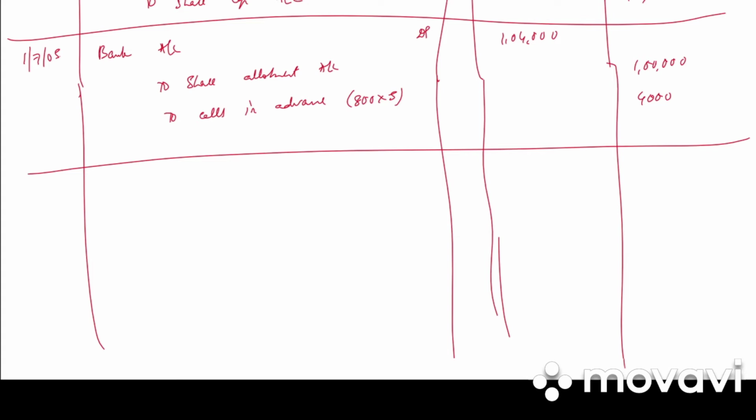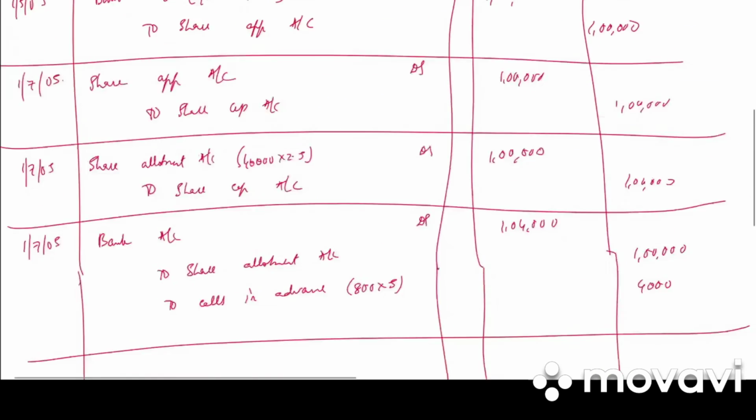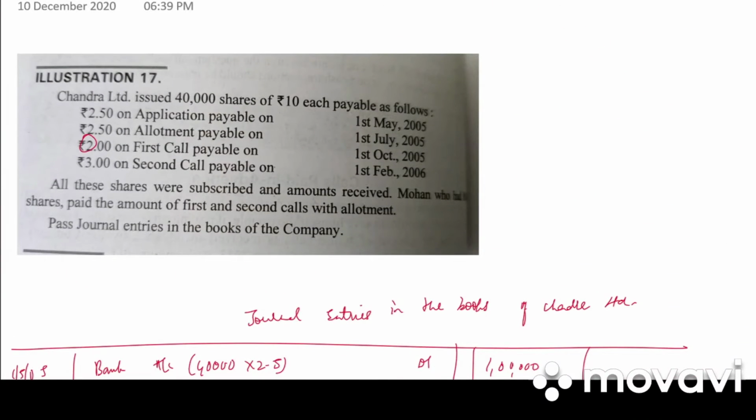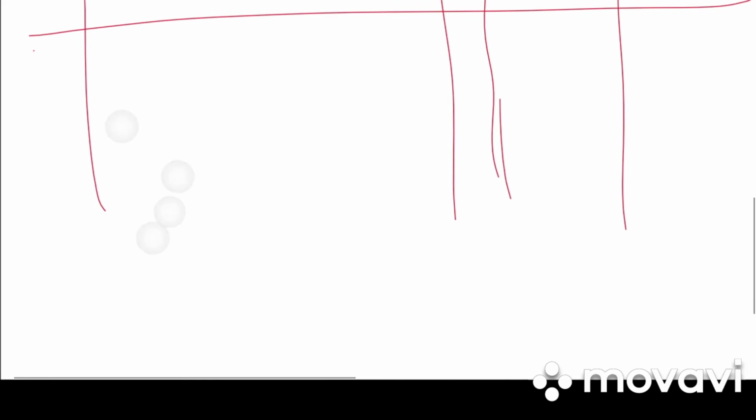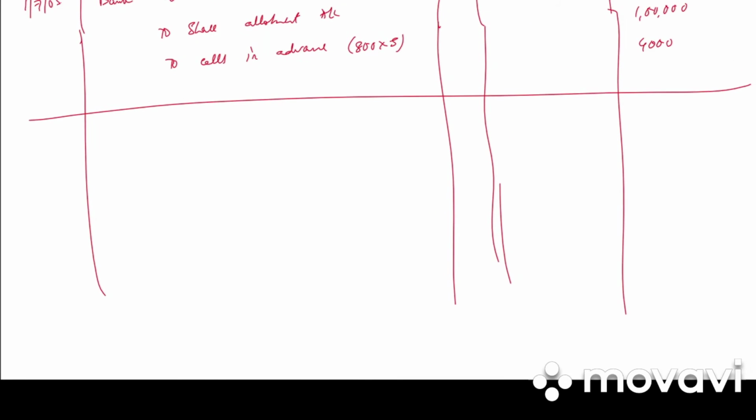Why is calls in advance 800 into 5? Because a person having 800 shares paid the first call and second call money. So the first call was 2 rupees, the second call was 3 rupees. So total 5, 800 into 5. So write the narration: allotment money received together with calls in advance on 800 shares at rupees 5 per share.